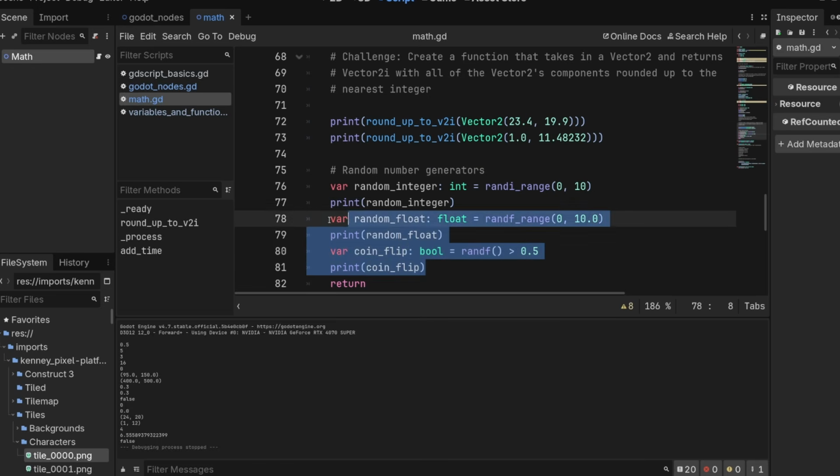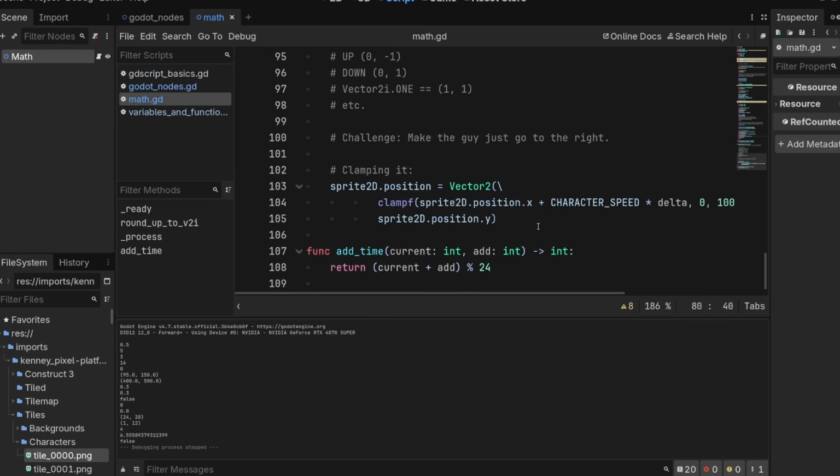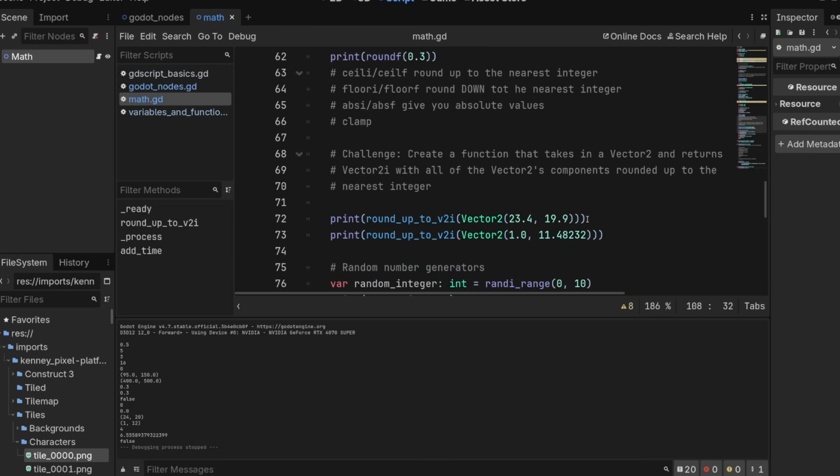So again, this simulates a 50% chance, because this makes a random number between 0 and 1, and we check if it's greater than 1/2. Okay, I think that's enough math for this. You may need to watch this again, but I hope you can get your head around it. I know some of the clamp stuff especially looks a little confusing, but just understand we are creating a Vector2 here. The x here is going to be constrained between 0 and 1,000. Okay, wonderful. That's the end of the math part. So we can do something else, and soon we'll get to the fun part. Just kidding. This was the fun part.